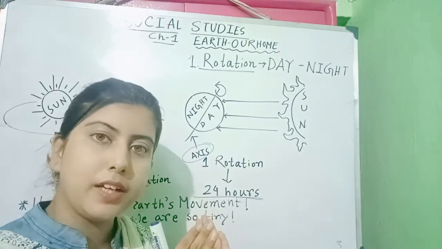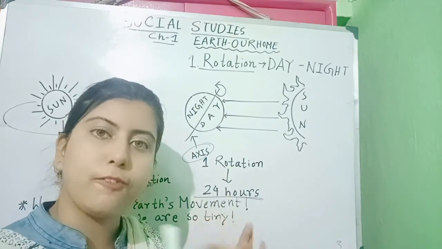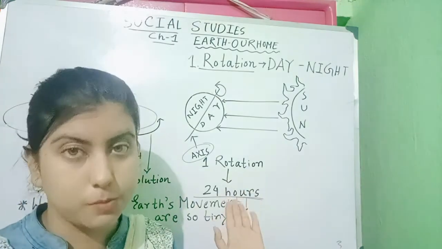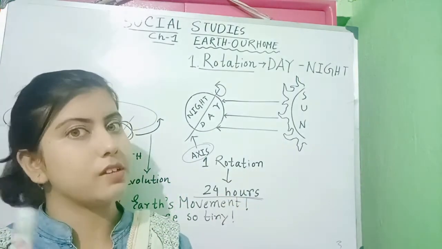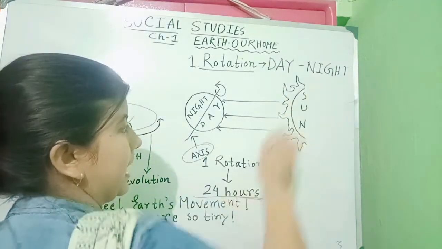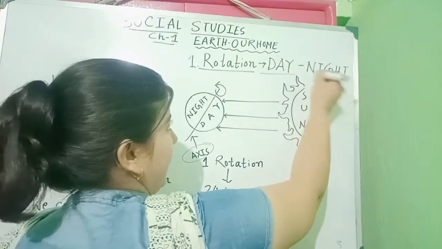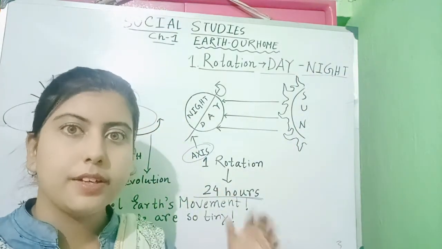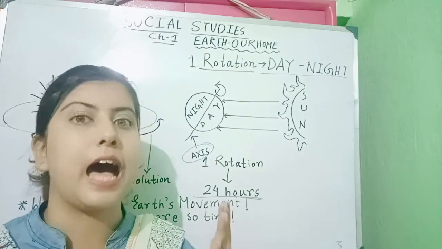The movement resembles the movement of a top. Now, what is the result of this movement? The result of this movement is day and night. Because of rotation, day and night happen.